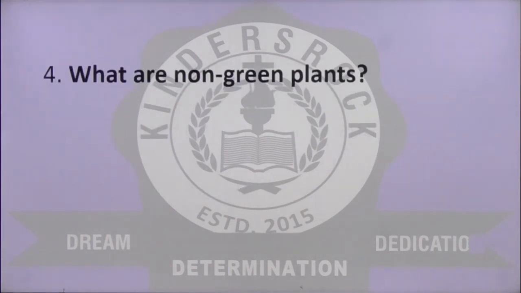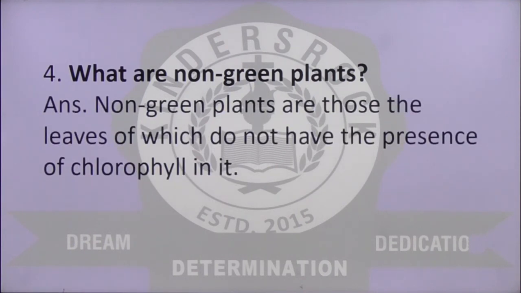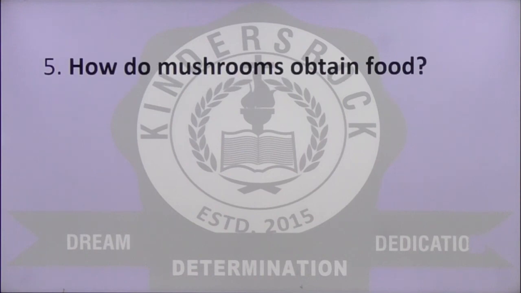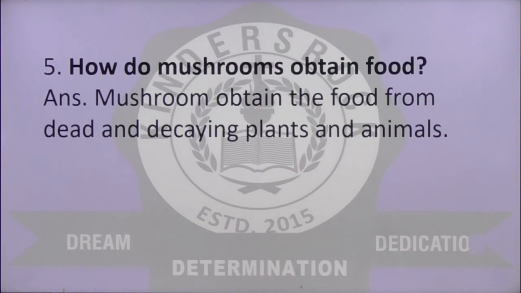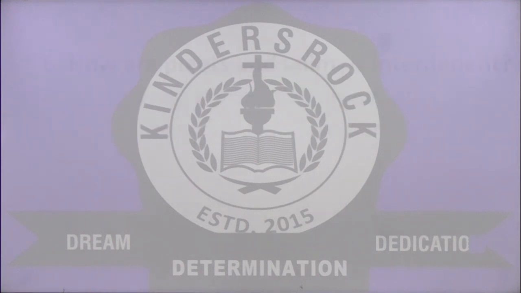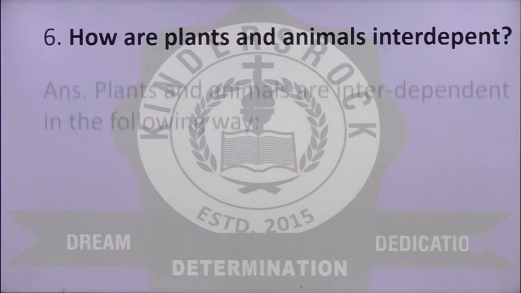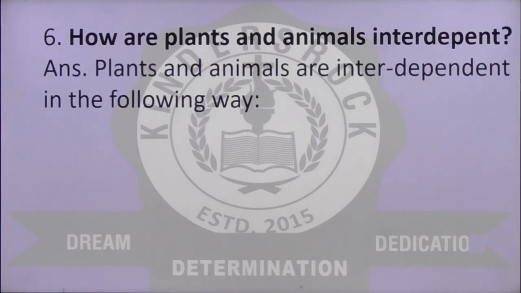Now there we go, the fourth question. What are non-green plants? Non-green plants are those, the leaves of which do not have the presence of chlorophyll in it. How do mushrooms obtain food? Mushrooms obtain their food from dead and decaying plants and animals. The sixth question is, how are plants and animals interdependent? Plants and animals are interdependent in the following way.